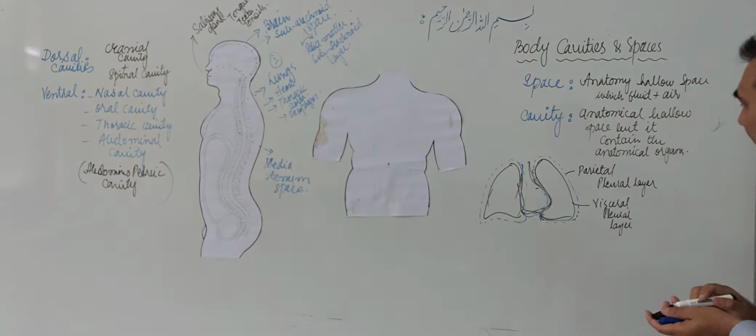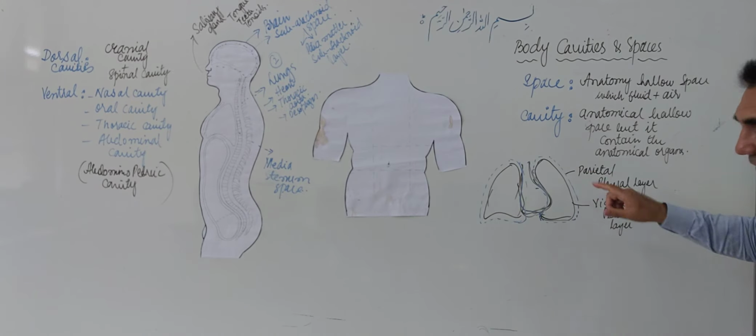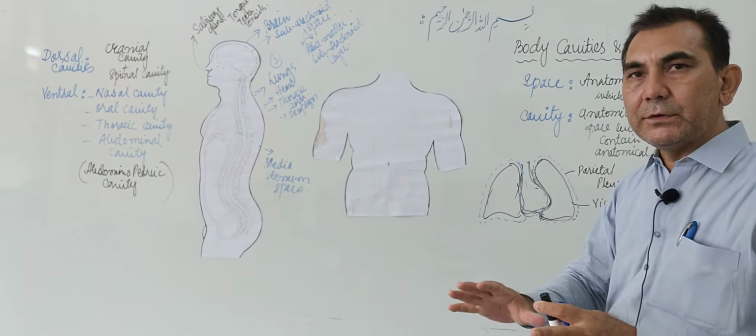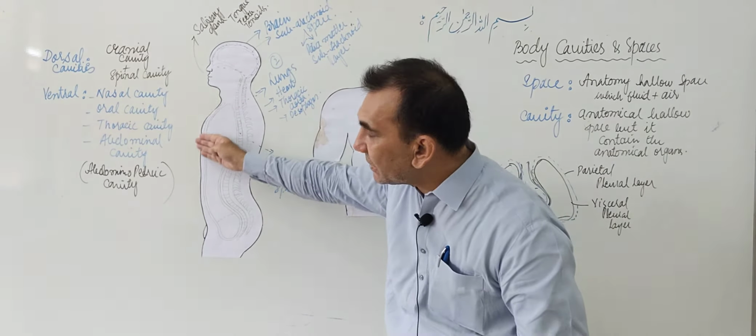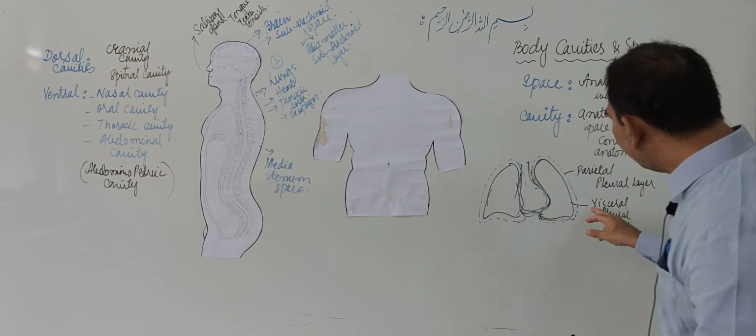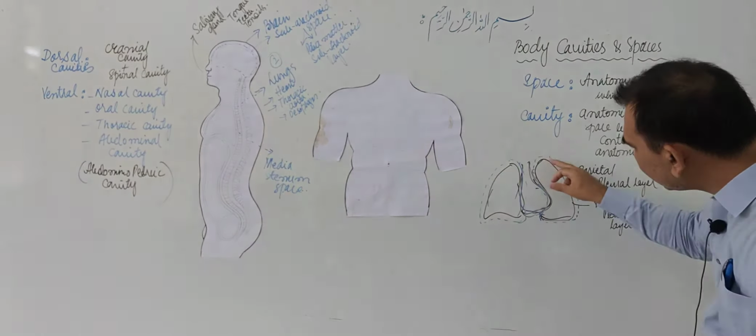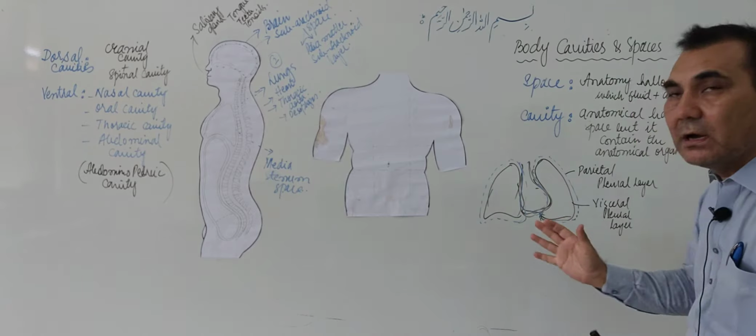Right? Now the parietal layer of the membrane is present inside the thoracic cage, and the visceral pleural layer is covered on the lungs.